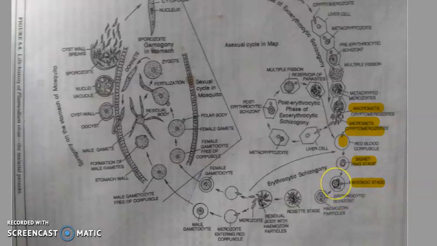The globin part is digested and the hematin is left. At this stage, about 36 hours have passed since it entered the RBC. After about 36 hours, the trophozoite becomes mature, and then it regains its rounded shape.